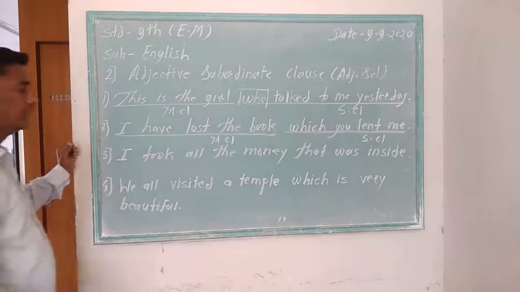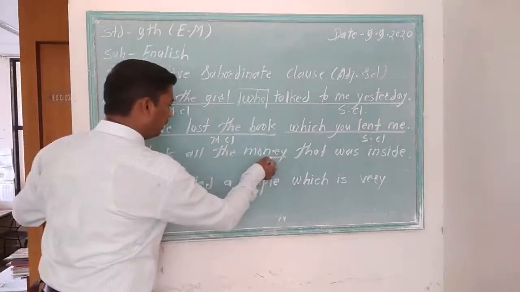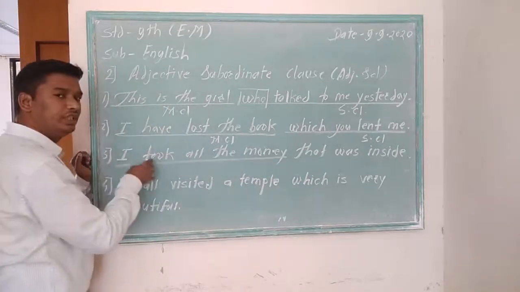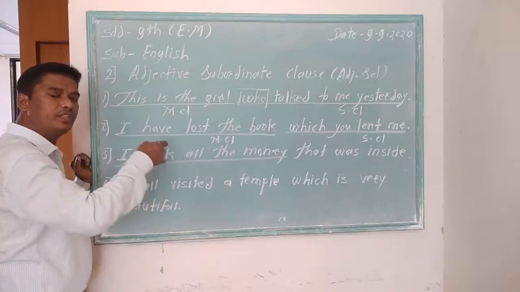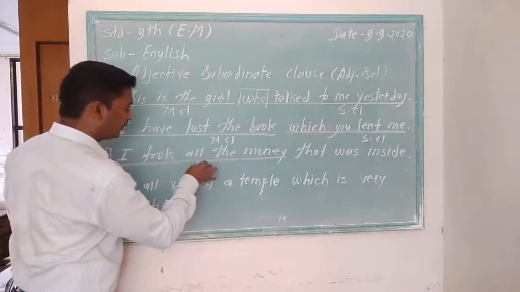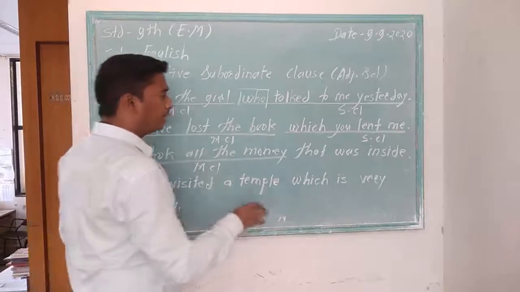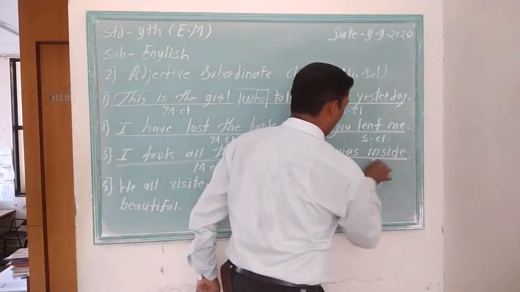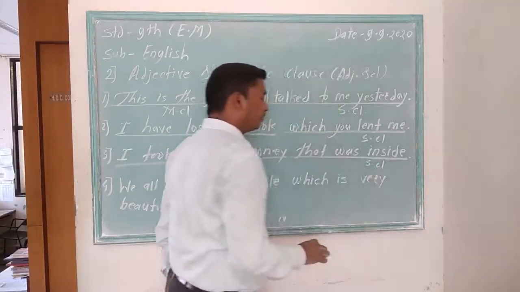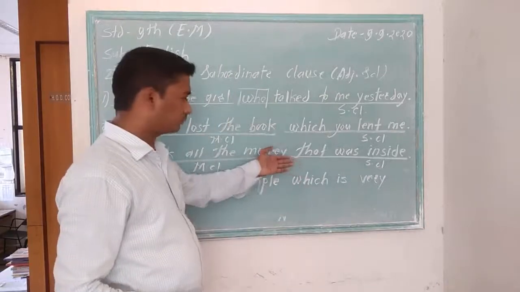I took all the money that was inside. I took all the money. It is complete and meaningful, so it is the main clause. That was inside. It is a subordinate clause because it has been started with that.